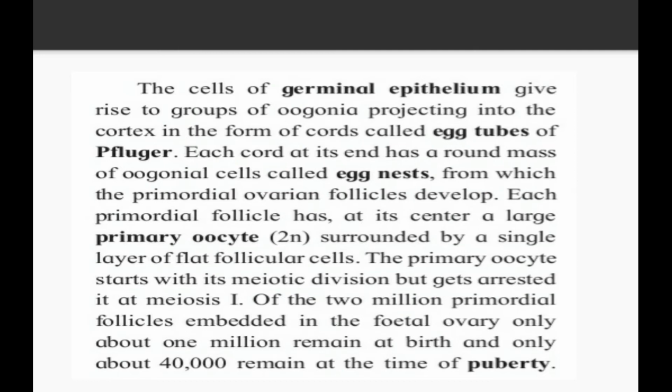Of the 2 million primordial follicles embedded in the fetal ovary, only about 1 million remain at birth and only about 40,000 remain at the time of puberty. So I am repeating the point again.